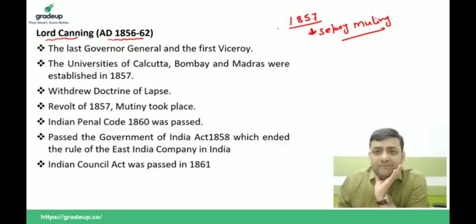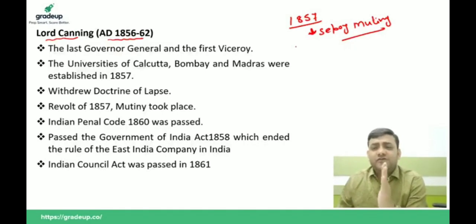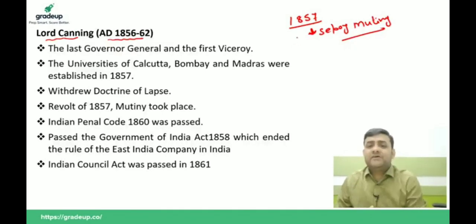So after the revolt of 1857, a treaty was signed called the Treaty of Allahabad in 1858, and this Treaty of Allahabad of 1858, just after the revolt of 1857, will shift the power from the company to the crown.